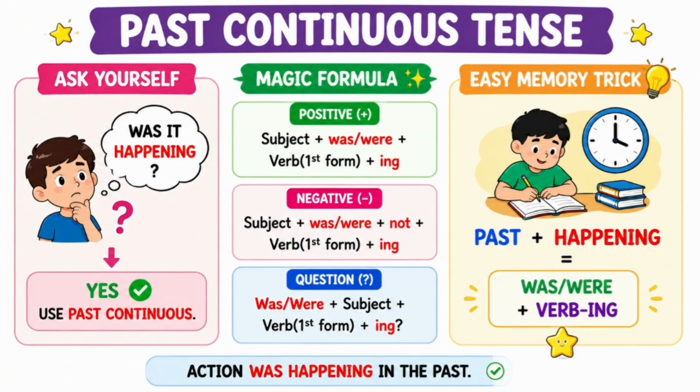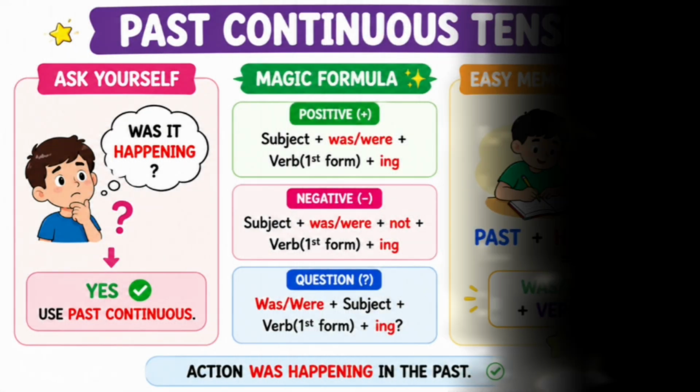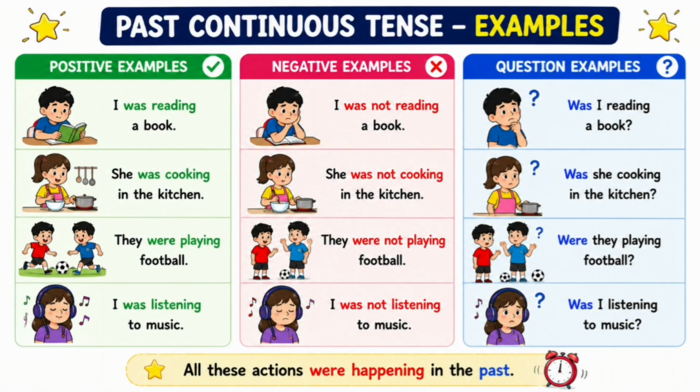Action was happening in the past. Easy memory trick: past plus happening, was/were plus verb की form ing. Understand and always use continuous form in the present or past continuous tense. Always use verb की first form plus ing. Here are some examples of past continuous tense, like I was reading a book in a positive. I was not reading a book in a negative. Was I reading a book in an interrogative?